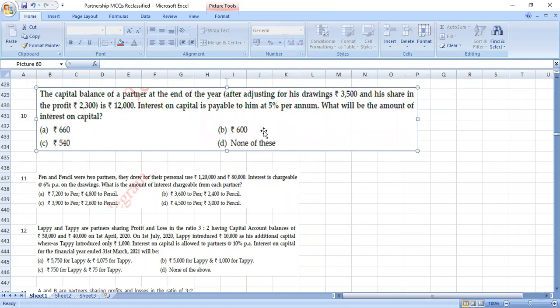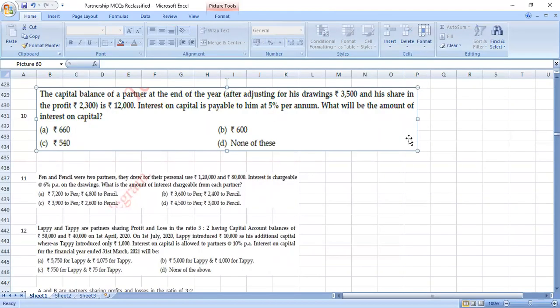The capital balance of a partner at the end of the year after adjusting for his drawings and his share in profit 2,300 is 12,000. Interest on capital is payable to him at 5% per annum. What will be the interest on capital? Capital balance at the end of the year 12,000 சொல்லிட்டாங்க. Interest on capital 5% சொல்லிட்டாங்க.